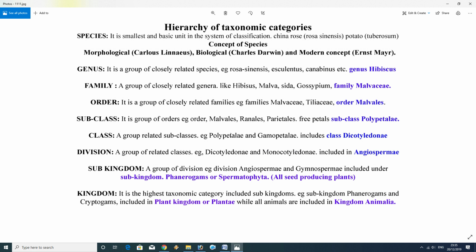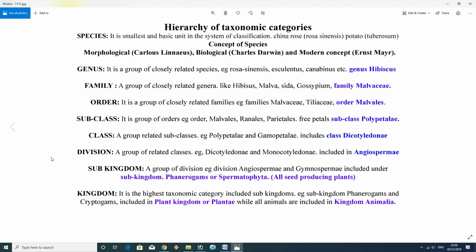Polypetalae means the petals are free, and Gamopetalae means the petals are fused. They are included under Dicotyledonae. Now division is a group of related classes such as Dicotyledonae or Monocotyledonae. In angiosperms, when the seed divides into two parts it is called dicotyledon, and when the seed has one part it is called monocotyledon.